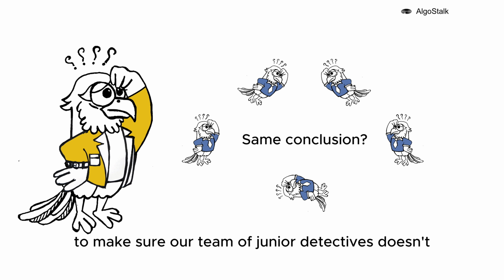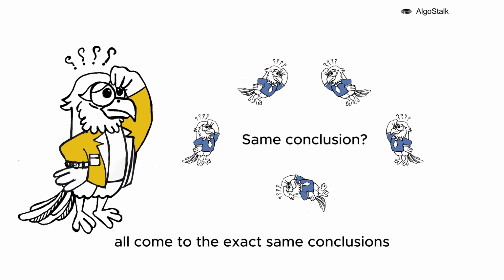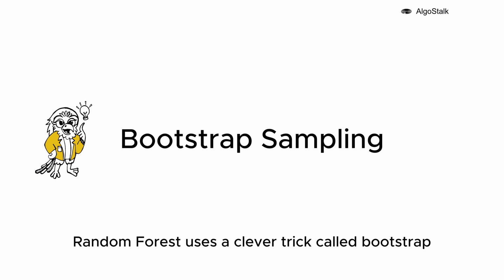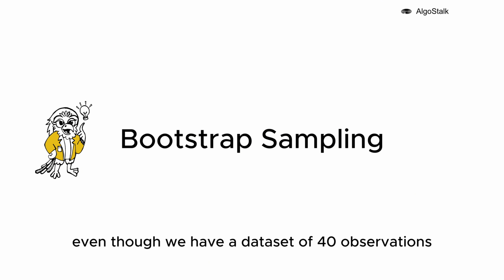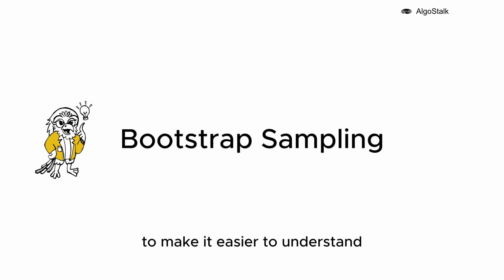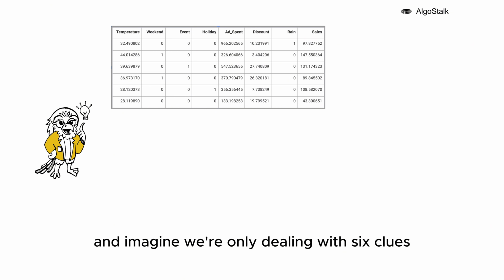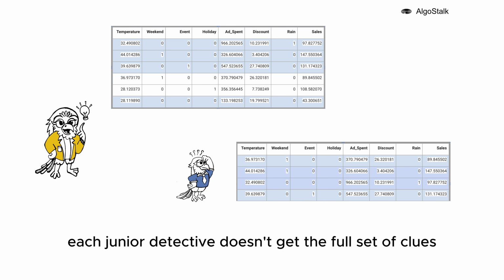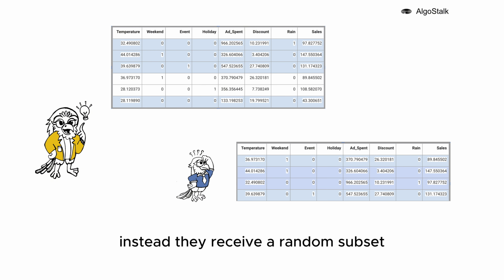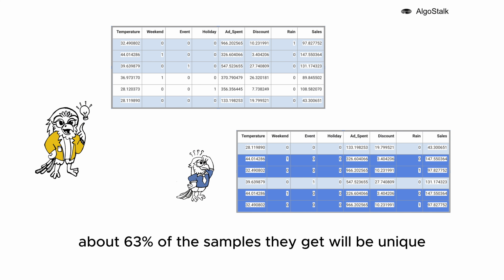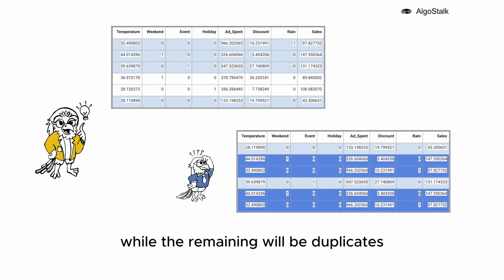To make sure our team of junior detectives doesn't all come to the exact same conclusions, Random Forest uses a clever trick called bootstrap sampling. Even though we have a dataset of 40 observations, to make it easier to understand the concept of bootstrapping, let's simplify things and imagine we're only dealing with 6 clues. Each junior detective doesn't get the full set of clues. Instead, they receive a random subset. On average, about 63% of the samples they get will be unique, while the remaining will be duplicates.